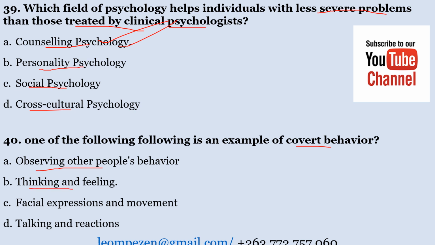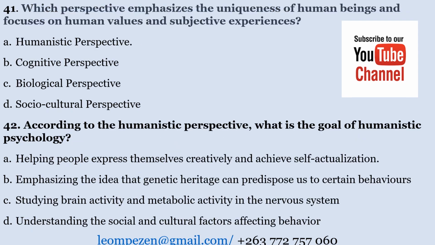B, thinking and feeling. C, facial expressions and movement. D, talking and reactions. One of the following is an example of covert. Covert, these are things that cannot be seen outwardly and can be inward. So it deals with thinking and feeling. So number 40, the correct answer is B.